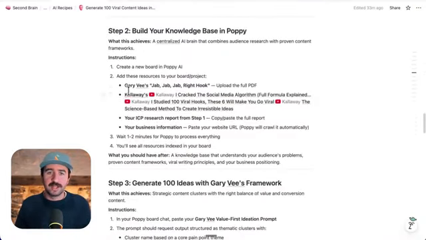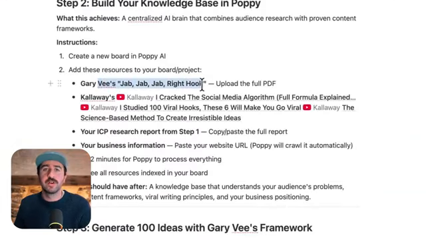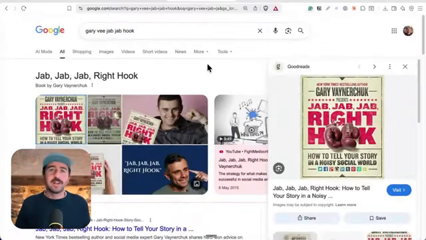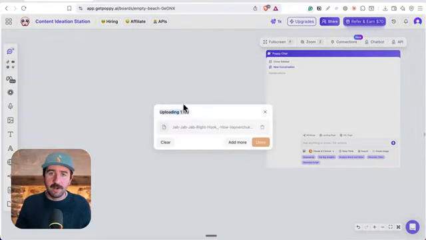We need to add some key information into this board. I want to add Gary Vee's Jab, Jab, Right Hook book, because it's going to give us the frameworks and the formulas that we're using to deliver value and generate leads using social media. Get a copy of this book from anywhere on the web. Just Google it and go find a copy. I'm going to upload it to Poppy. This is really cool. You can just upload files straight in here, and we can start using them as sources with our AI chat on the right. I'll show you how everything's going to link up.